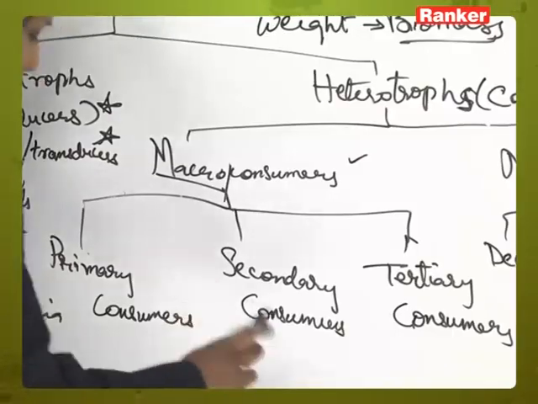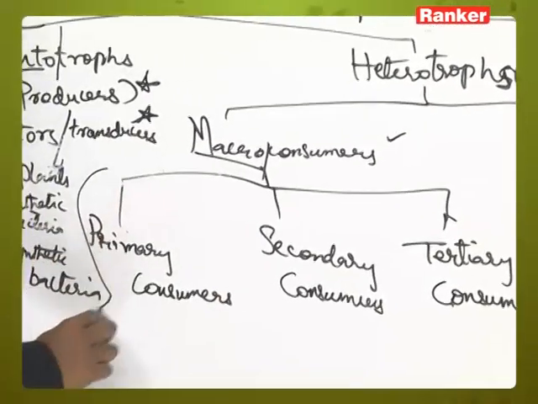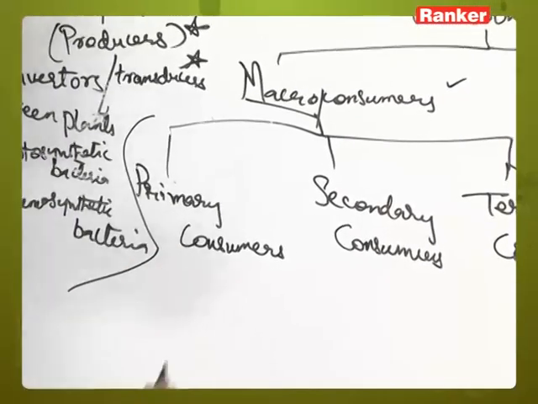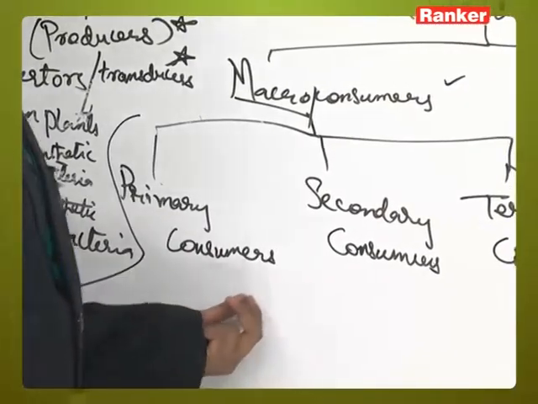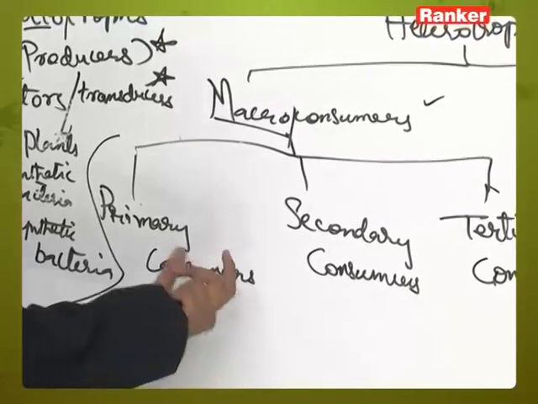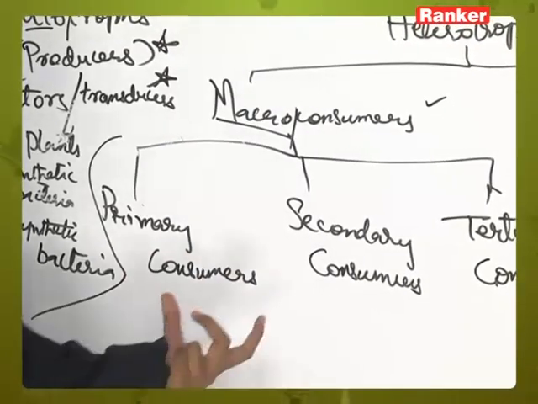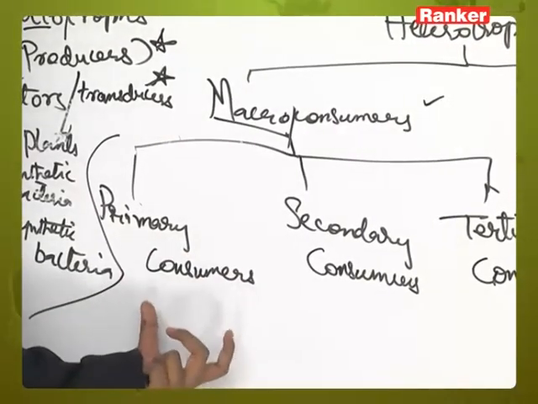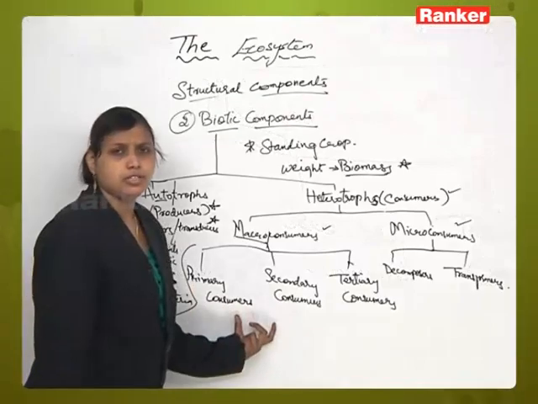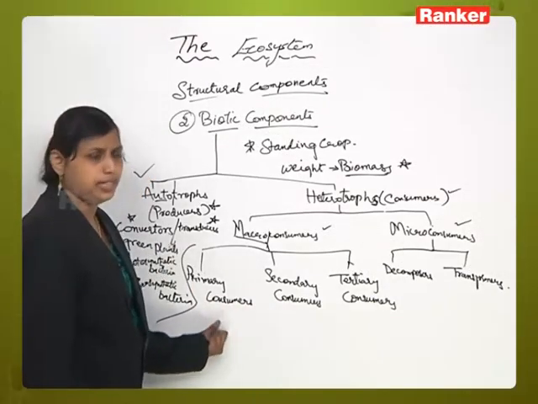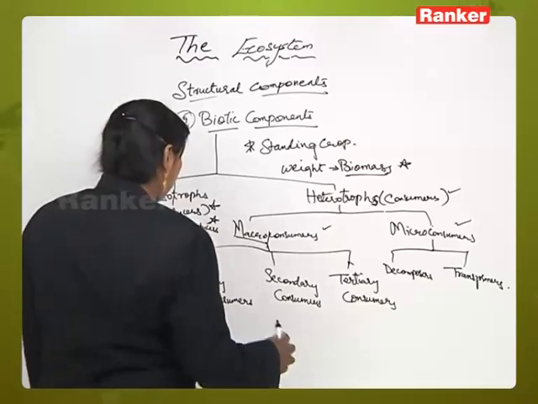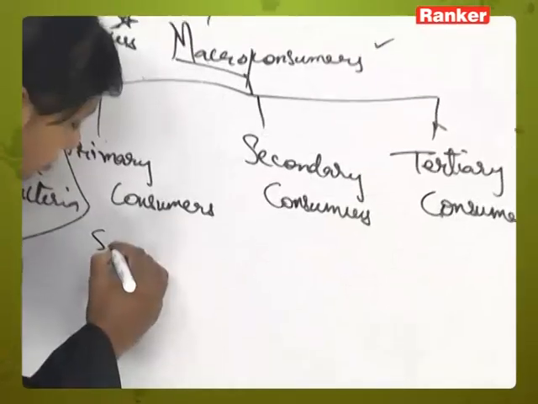Now, what are primary consumers? These primary consumers are nothing but herbivores which eat green plants. The primary consumers are the herbivores which eat the green plants for the completion of the requirement of their food material. Okay. Now in this they occupy the second position.